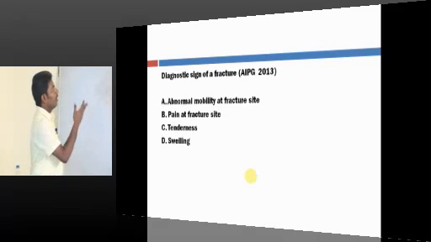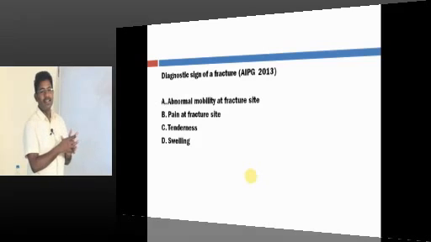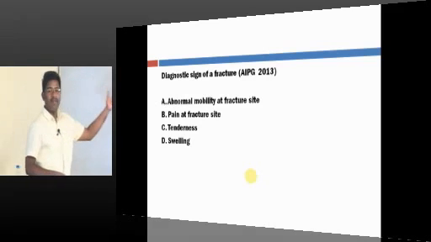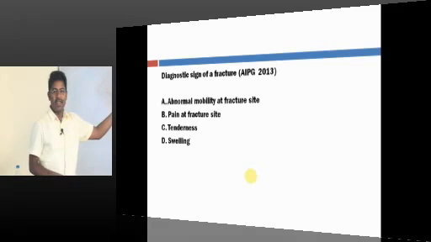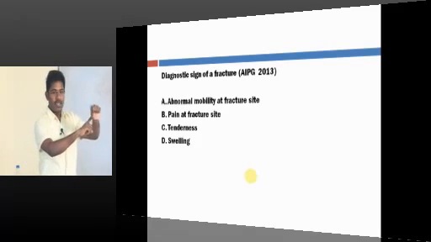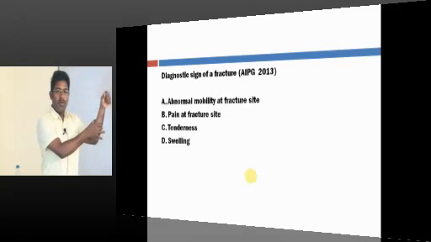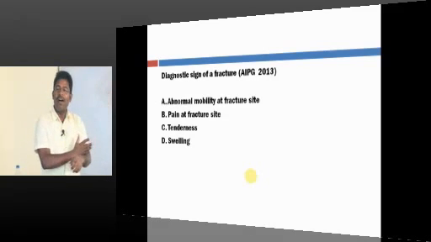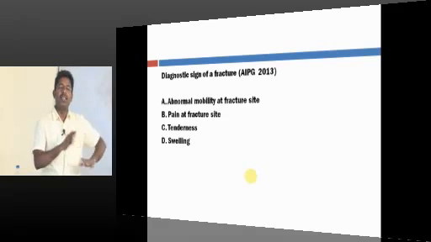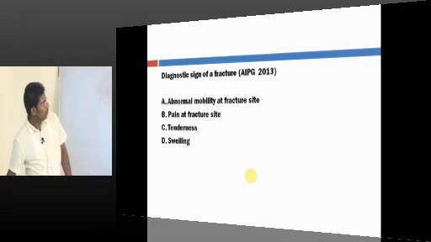Okay, and diagnostic sign of a fracture. What is your answer? Abnormal mobility, because pain, anyone can get pain, anyone can get tenderness, swelling. Normally movement is available only in the joint, allowable. If you have a movement in this side, it means there is something wrong. So abnormal mobility is the pathognomonic sign of a fracture.